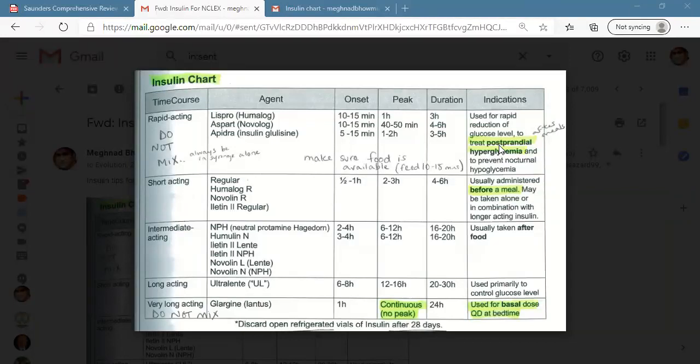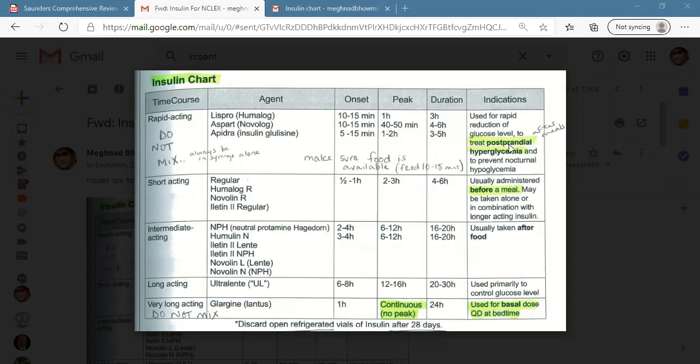What does postprandial mean? It means if after a heavy meal the blood sugar level goes up, we give the rapid acting insulin. Usually we give it 15 minutes before the food,